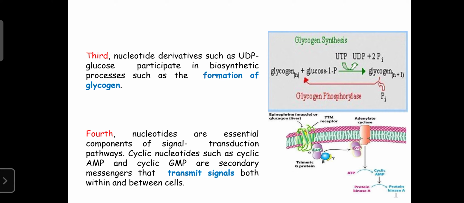So due to these four reasons, there is a need to continuously supply nucleotides to maintain the life process in living organisms.